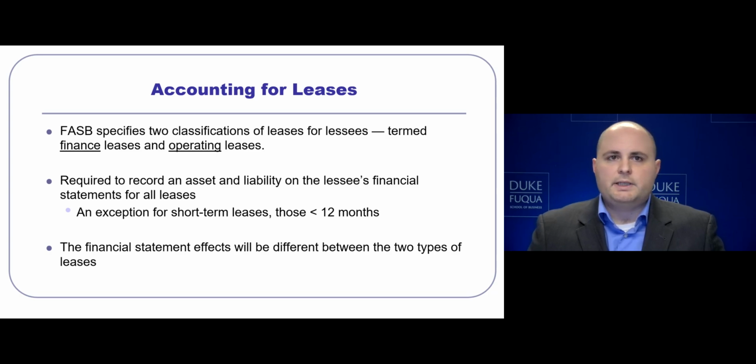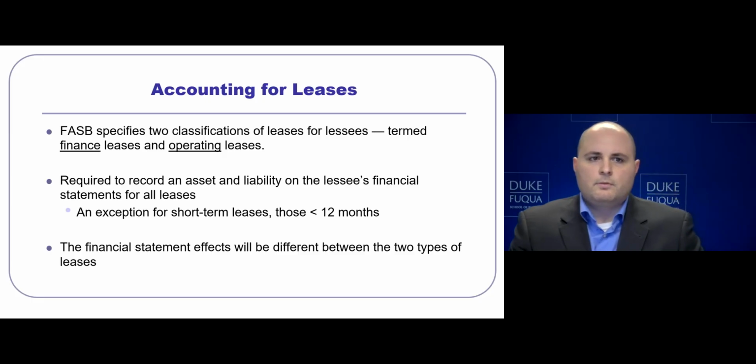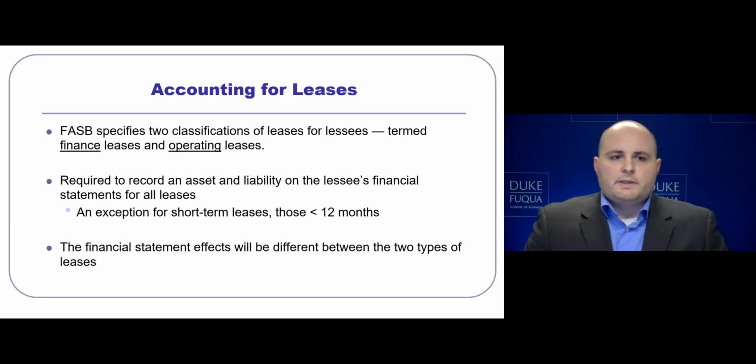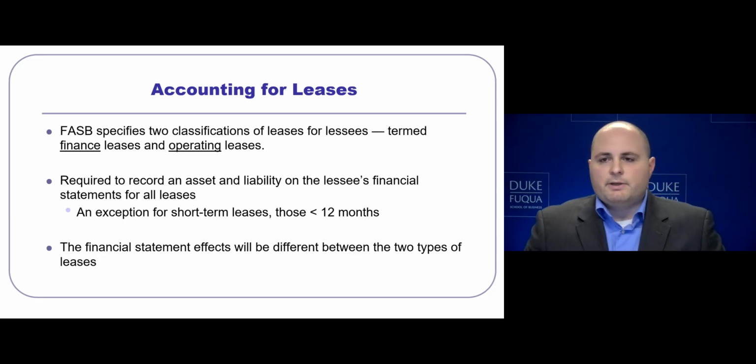For both finance and operating leases, a firm is required to record an asset and a liability on the financial statements. There's an exception to this, and that exception is for leases that have a life less than 12 months. Between finance leases and operating leases, the financial statement effects will differ, and we will cover them via examples.